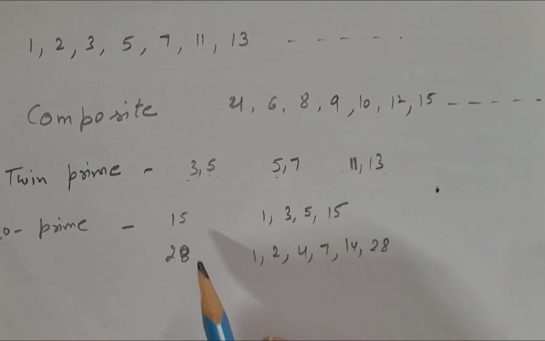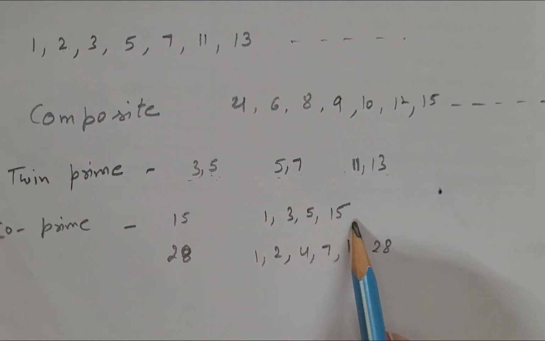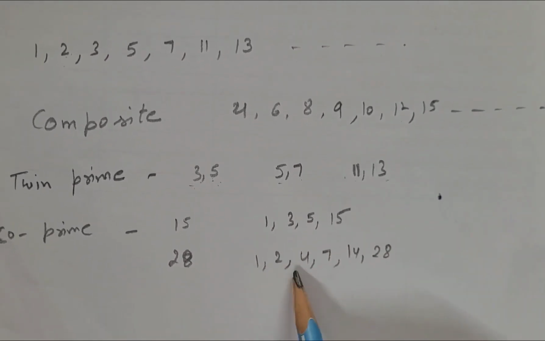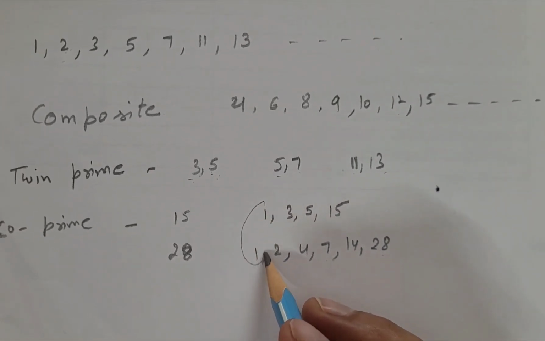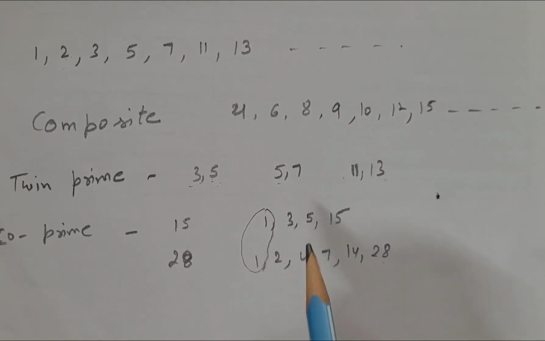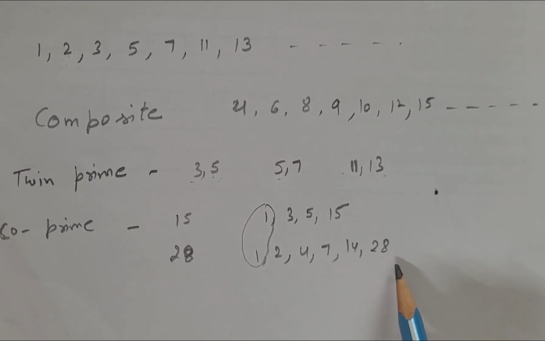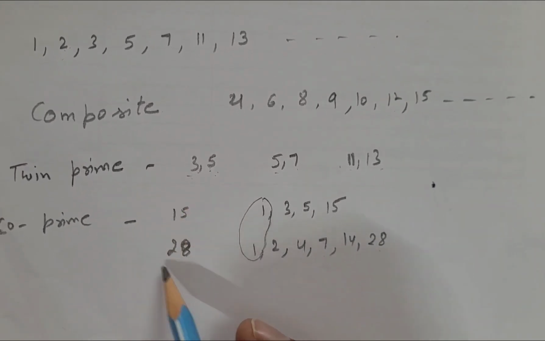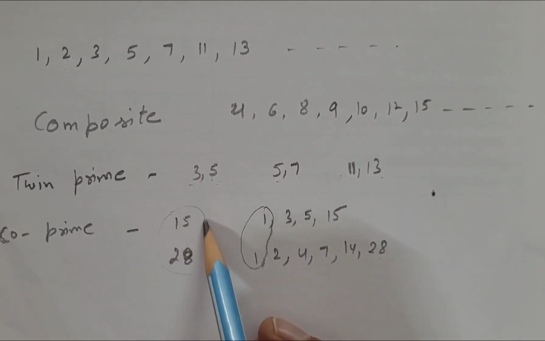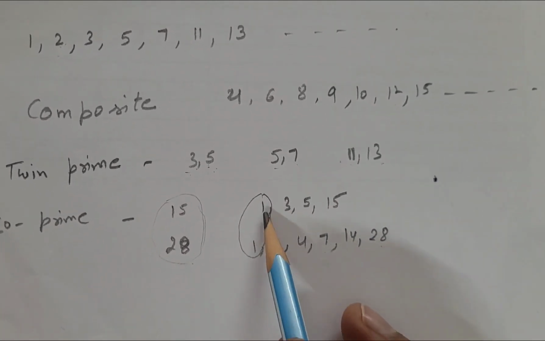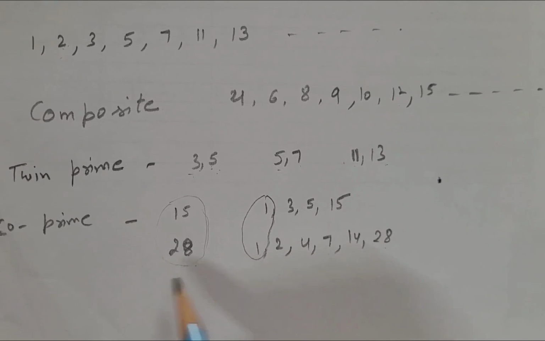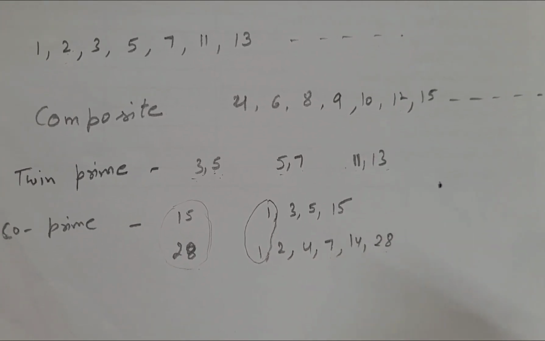Factors of 15: 1, 3, 5, 15. Factors of 28: 1, 2, 4, 7, 14 and 28. They have only 1 as a common factor to each other. No other factor is common. So they both are co-prime. So 15 and 28 are co-prime. The numbers which have only one common factor, 1, are co-prime to each other. Okay, thank you.